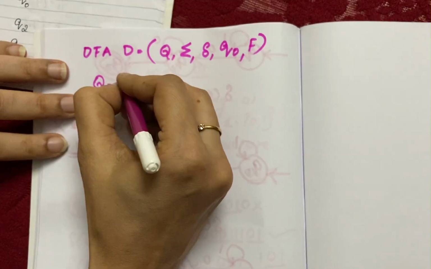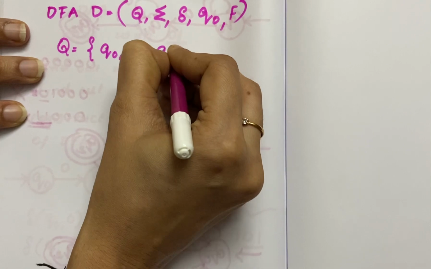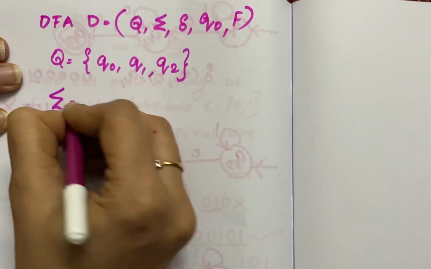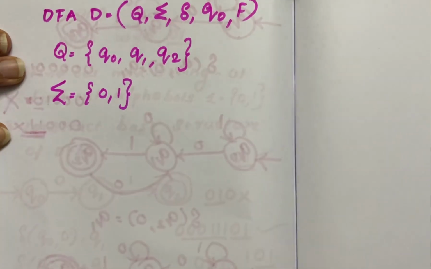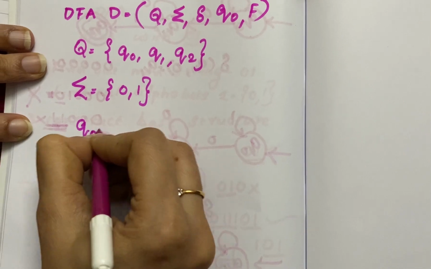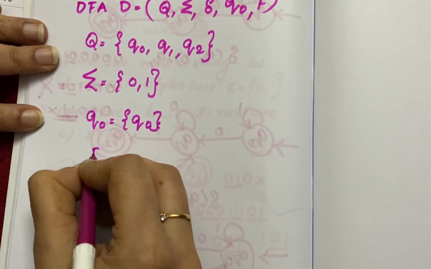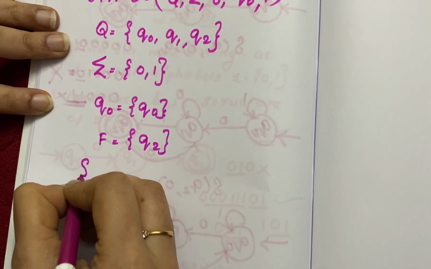So you need to write it as Q0, Q1 and Q2. These 3 states were there in this DFA. Next is, which are the alphabets you have used here? 2 alphabets, 0 and 1. And which is your start state? Q0 is your start state. And which is your final state? F, it's Q2. And this is the transition function.